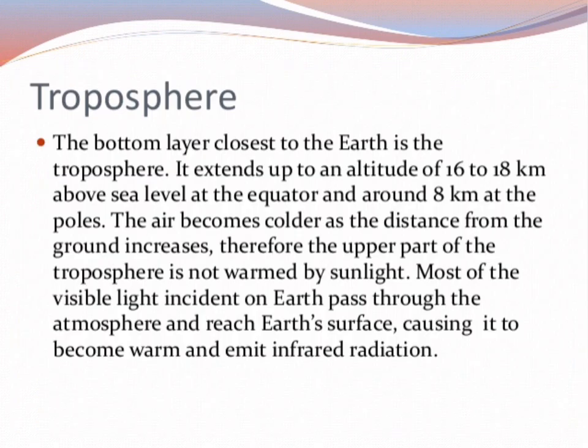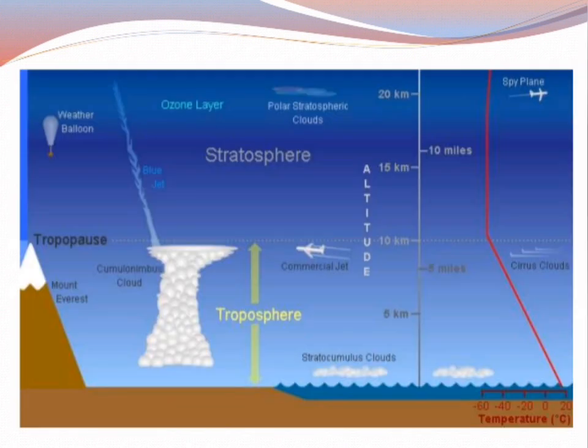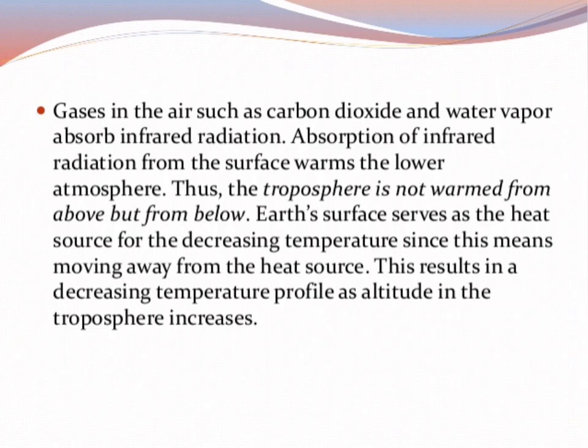Also, this layer is heated up, but the heat of this layer is not from outside, like it's not from the sun, it's basically from the earth gets heated up, and due to the earth, this particular layer, the troposphere, is heated up. Fine. You can see that earth is closest to it, and earth is responsible, as the gases, they have the tendency to move upwards. The hot gas move upwards.